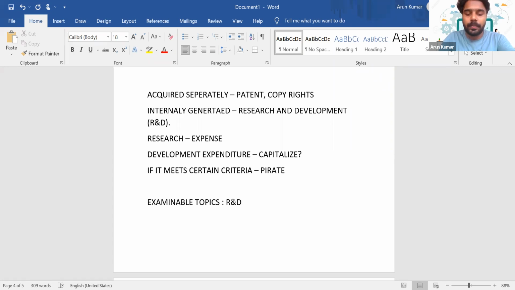So clear, everyone? Mostly you can expect MCQ questions from the R&D area.